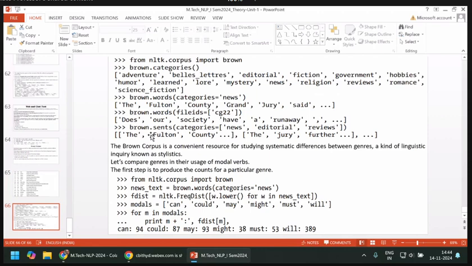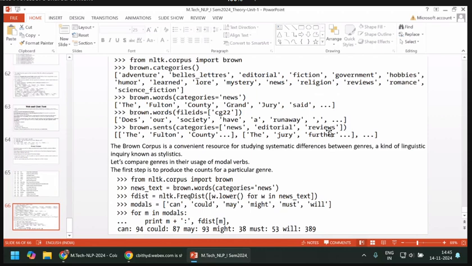I'm considering three categories, not all. From all these, what sentences are used in this? This is one sentence, and this is another sentence, like this. So many sentences you can see from each one. So here for the news, for editorial, for this.